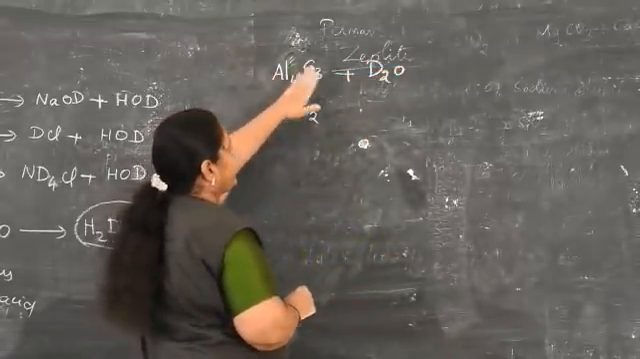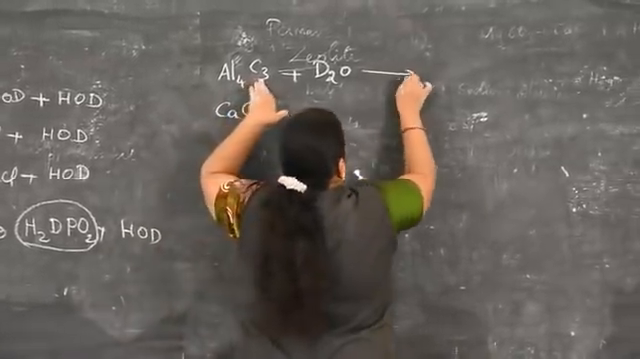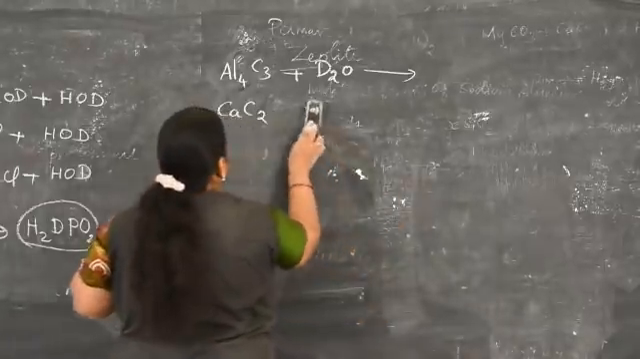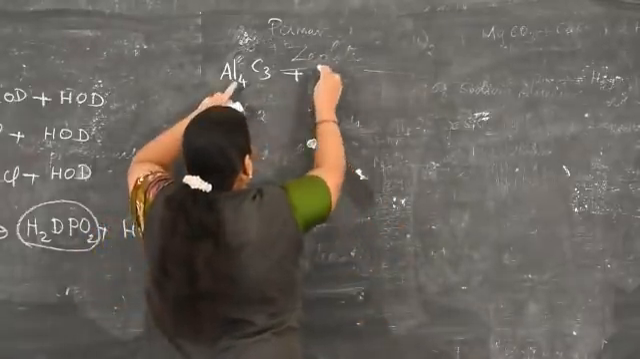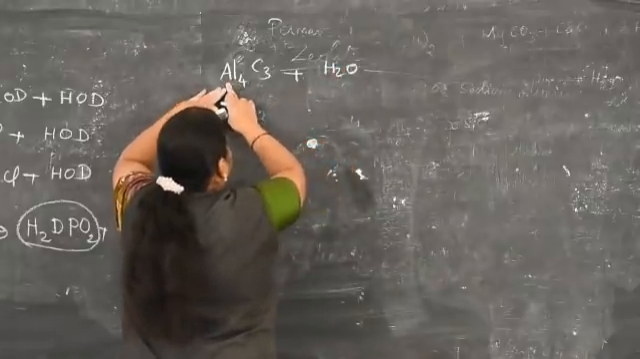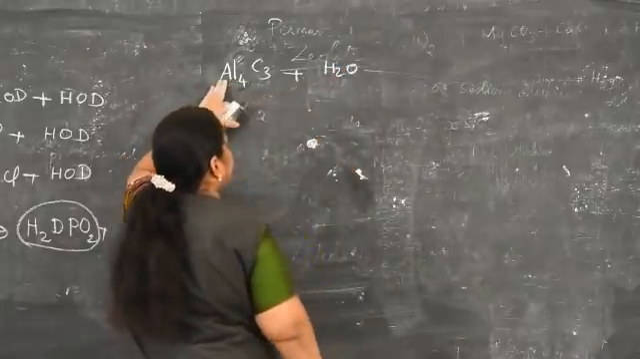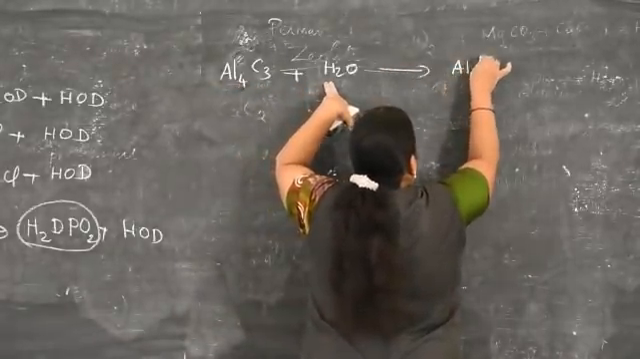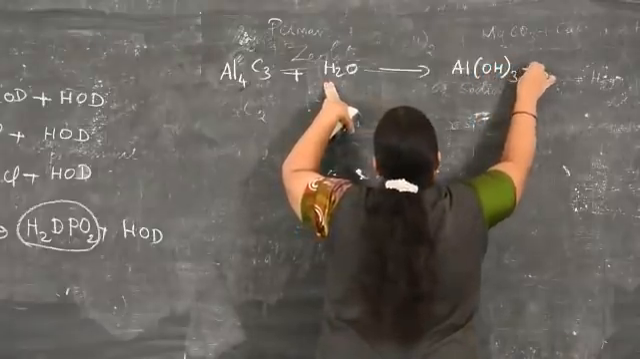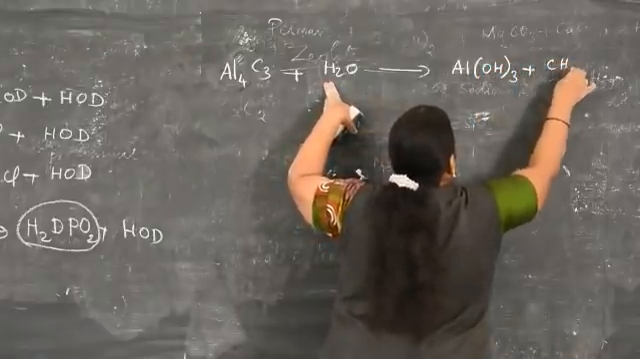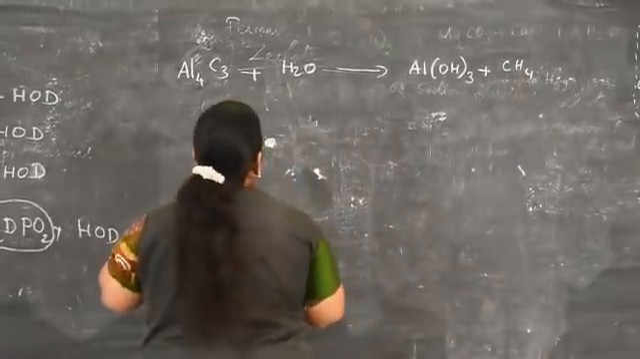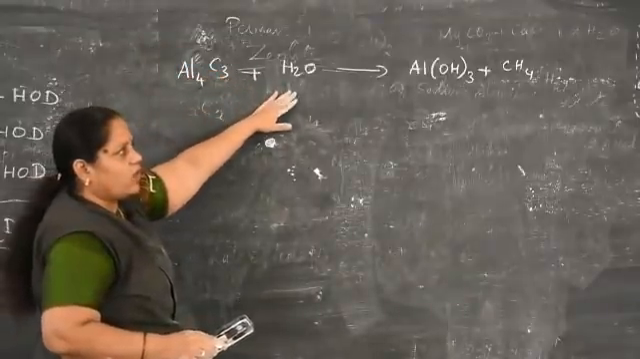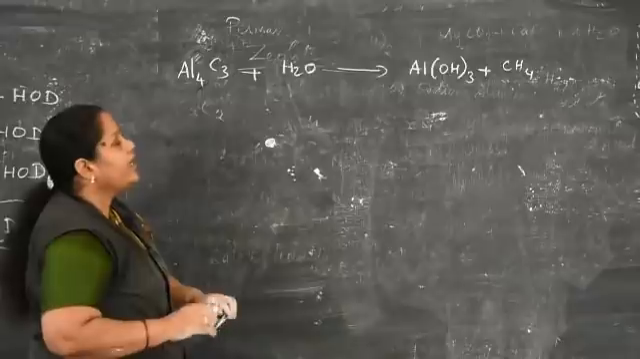What is the product we can get? First you want to understand, on treatment with water, what is the product? Then it is easy for you. Aluminum carbide treated with water, what is the product we will get? Your product is nothing but Al(OH)3 plus CH4, methane molecule. The balanced equation is very important, I will discuss it later. So aluminum carbide reacts with water to form aluminum hydroxide and methane.